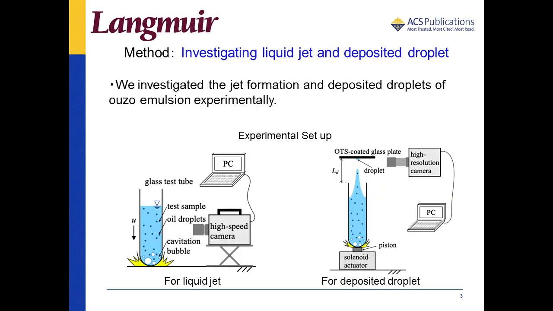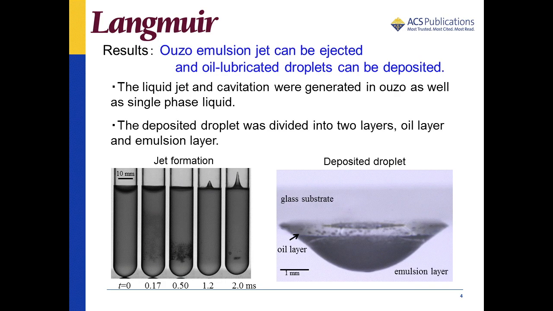We experimentally created the jet of ouzo emulsion using lower left experiment setup and collected droplet using lower right setup. We used high-speed camera and high-resolution camera for observing the liquid jet and droplet respectively. I'll show you experimental result here. Applying the impact onto the ouzo column, the liquid jet and cavitation were generated.